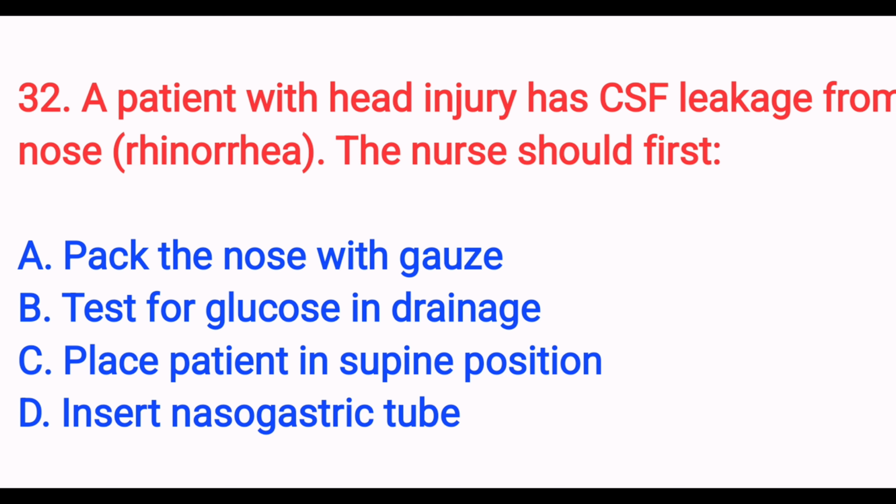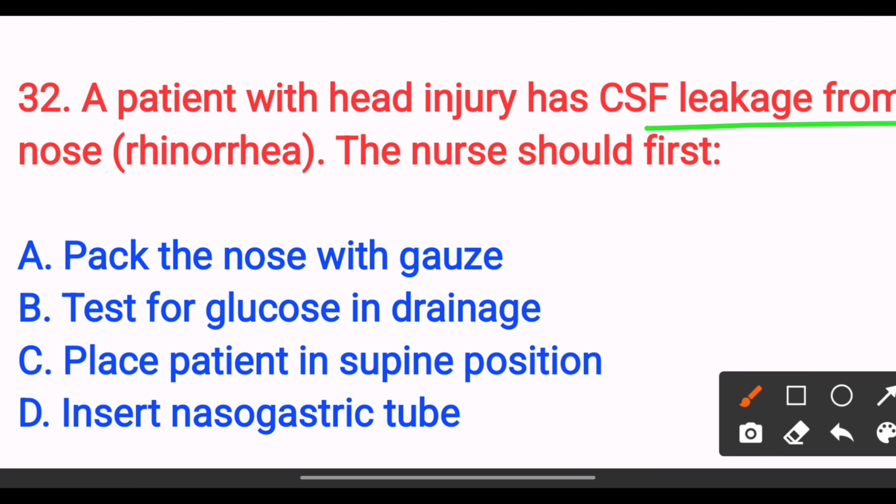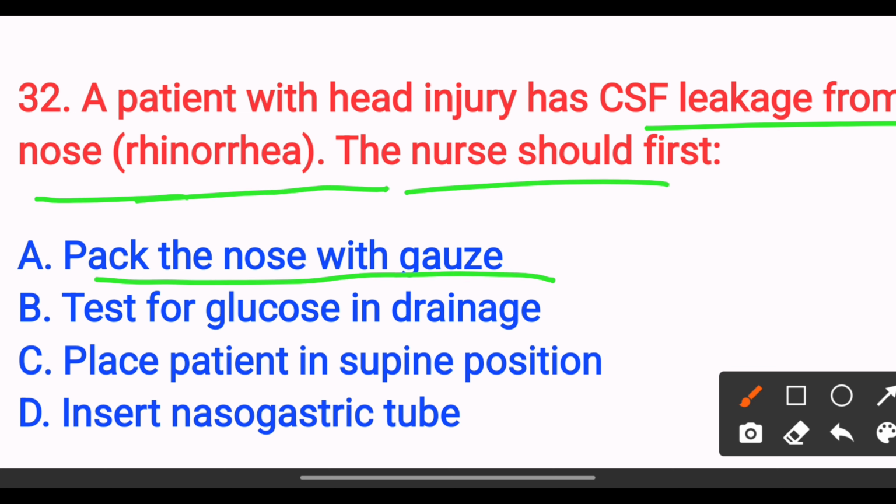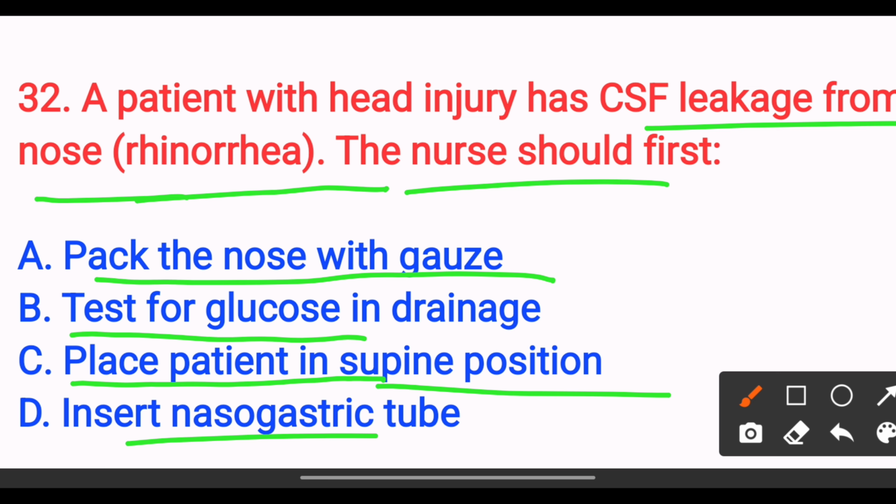A patient with head injury has CSF leakage from the nose, rhinorrhea. The nurse should first, option A, pack the nose with gauze. Option B, test for glucose in the drainage. Option C, place patient in supine position. Option D, insert the nasogastric tube.